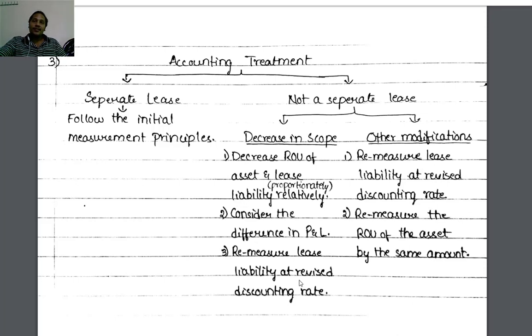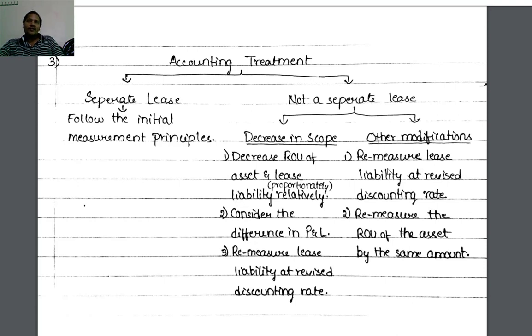Third one, remeasure lease liability at the revised discounting rate. Then go for the second branch, other modifications. So within not a separate lease, decrease in scope is one, and other modifications is the other one.